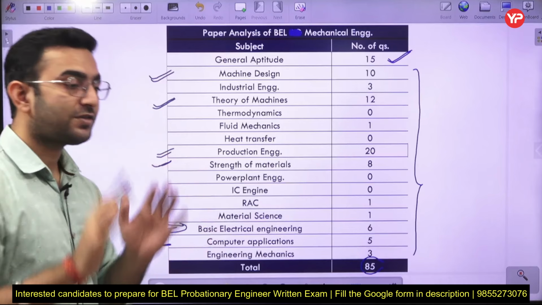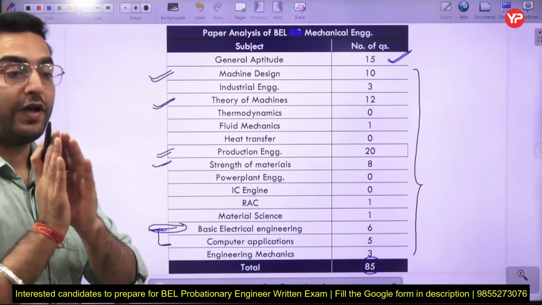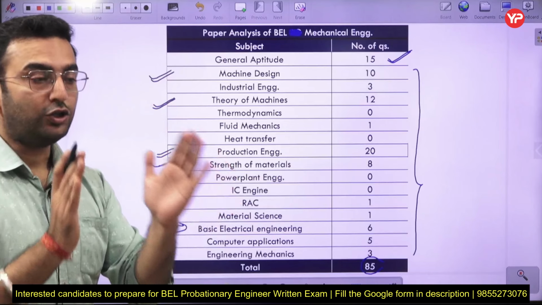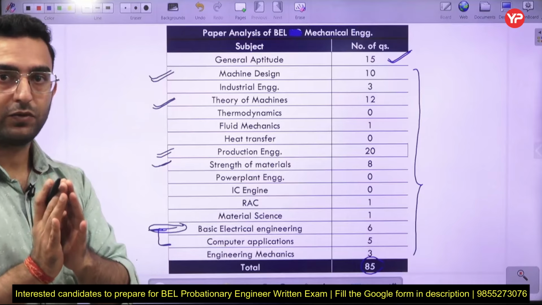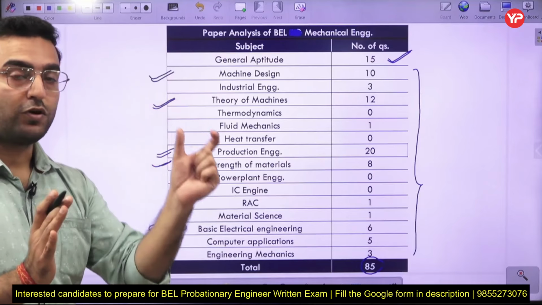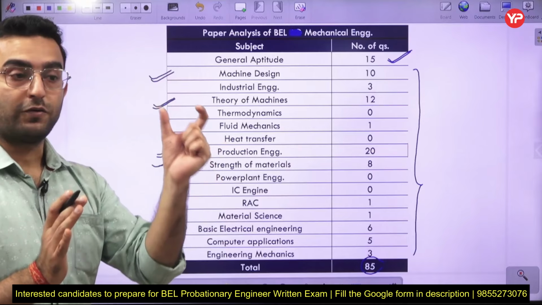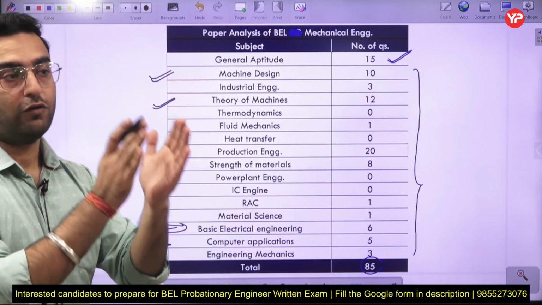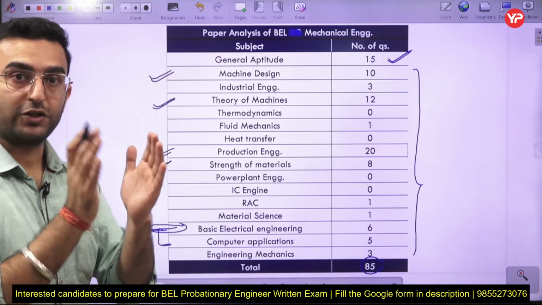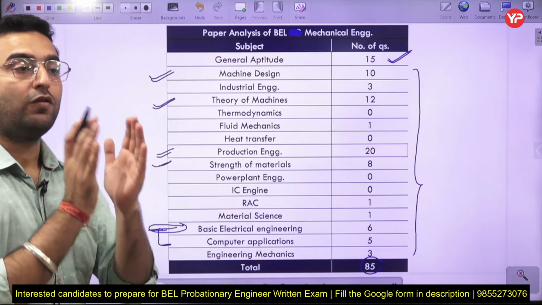I am just trying to say that whenever you are going for a specific post, you should have a basic understanding of what you are going to do at this post, what the minimum qualification is, and what knowledge you should acquire.